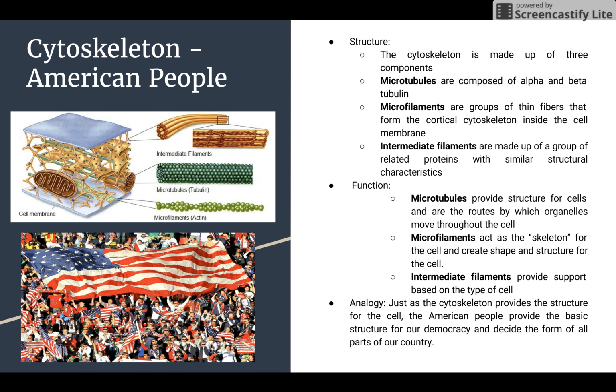The function of the cytoskeleton is that microtubules provide structure for cells and are the routes by which organelles move throughout the cell. Microfilaments act as a skeleton for the cell and create shape and structure for the cell, and intermediate filaments provide support based on the type of cell. We felt that the cytoskeleton would best be represented by the American people because, just as the cytoskeleton provides a structure for the cell, the American people provide the basic structure for our democracy and decide the form of all